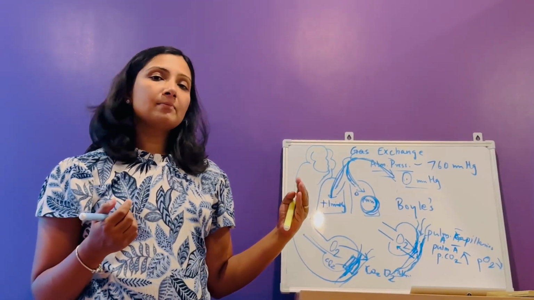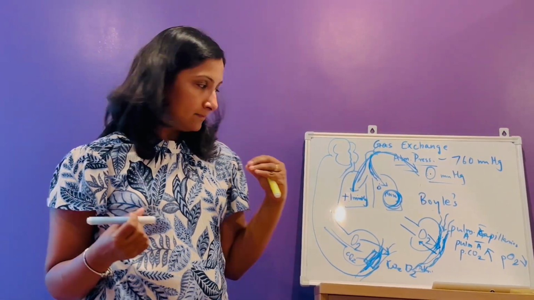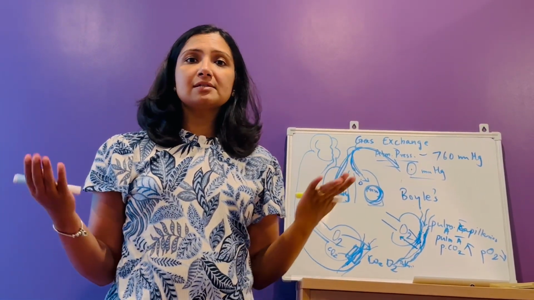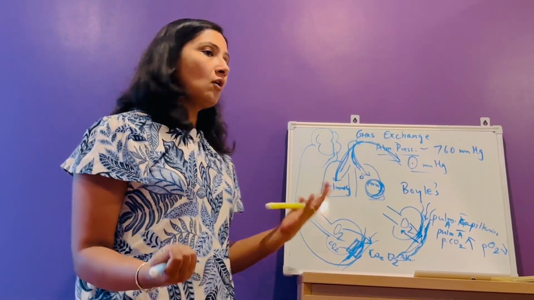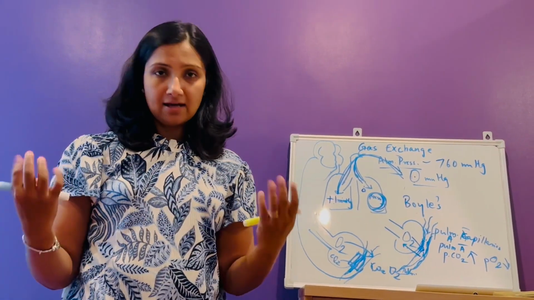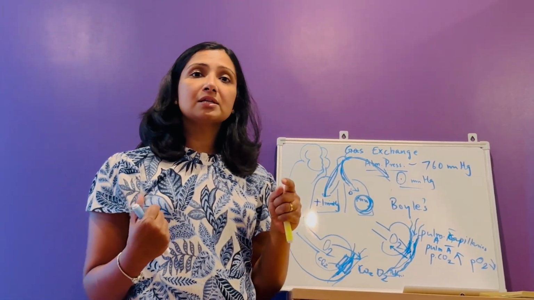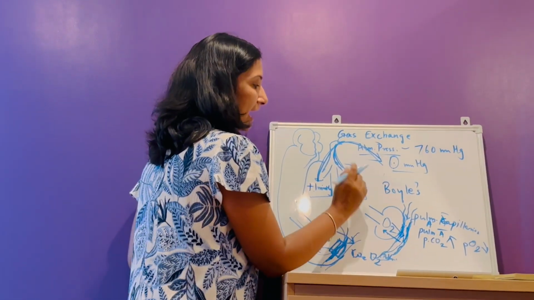Now we will talk about ventilation and perfusion. Okay. So what is ventilation? Gas exchange was just inhaling and exhaling, right? Or breathing in oxygen and exhaling carbon dioxide. But ventilation is the amount of air that reaches the alveoli.